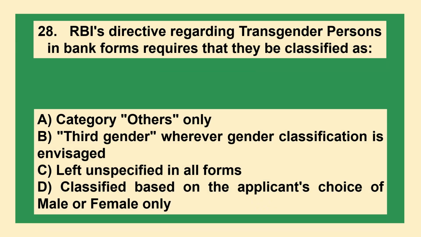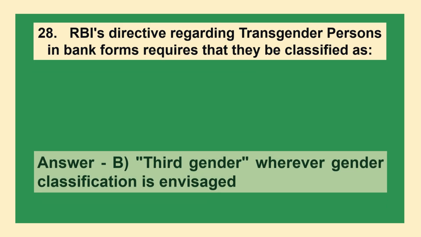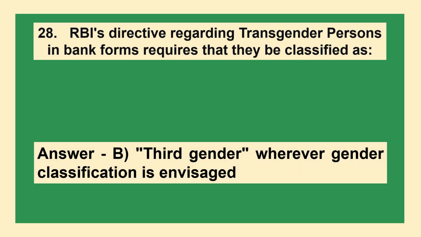Question. RBI's directive regarding transgender persons in bank forms requires that they be classified as: option A, category others only; option B, third gender, wherever gender classification is envisaged; option C, left unspecified in all forms; option D, classified based on the applicant's choice of male or female only. Correct answer is option B, third gender, wherever gender classification is envisaged.